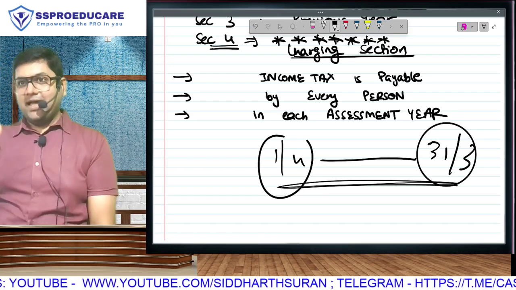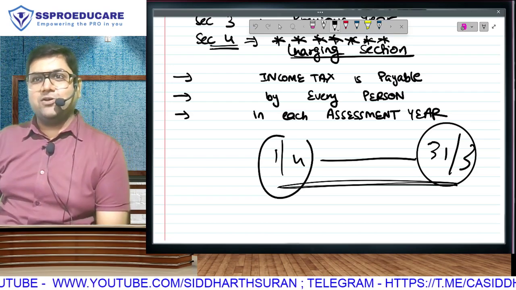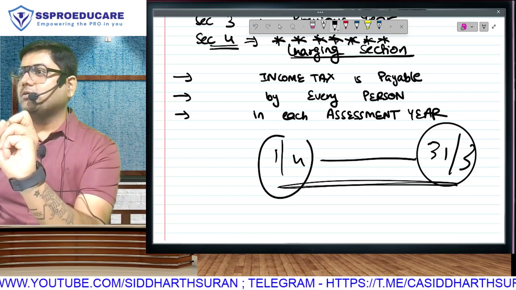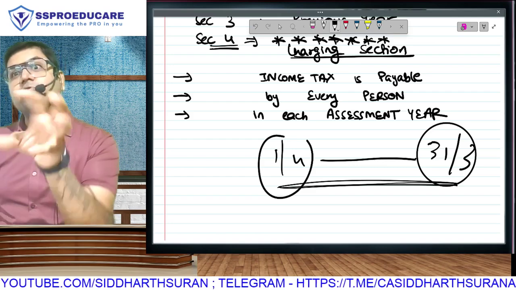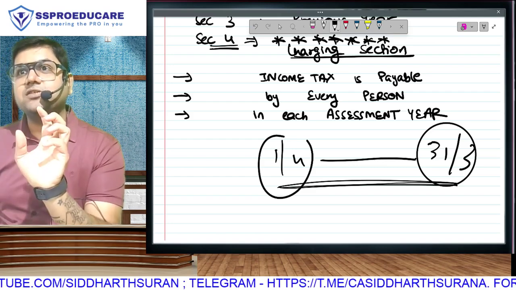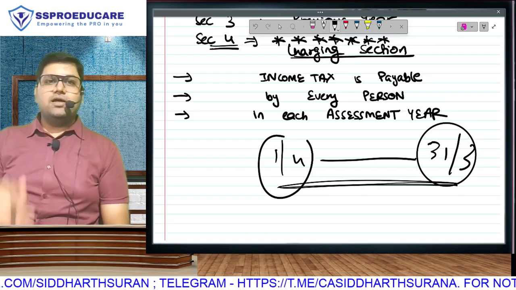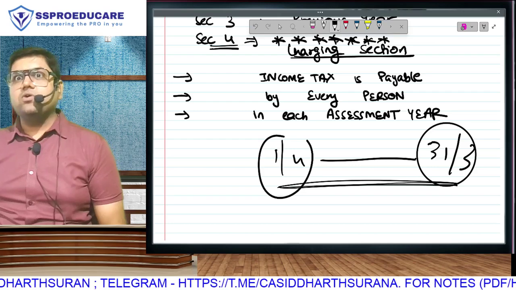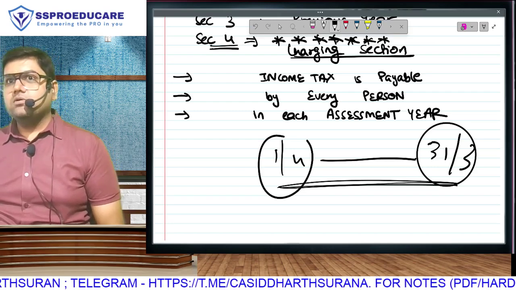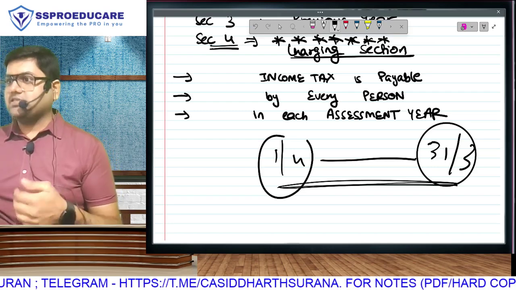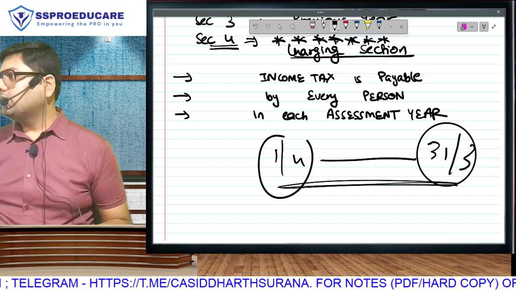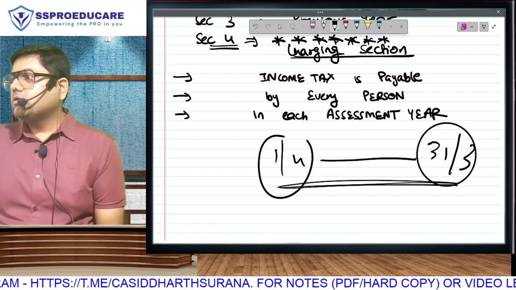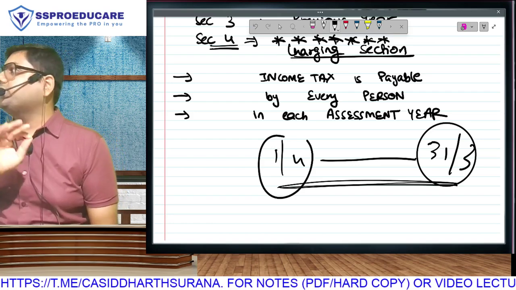Understand how? 31st March morning, you calculate your income. Afternoon, a customer walks into your shop to buy something. If you sell it, will it change your income calculation? So what do you tell your customer? No, I have calculated, the calculation will get spoiled. So come tomorrow. Never say no when someone is paying you. When my relatives come home, they are giving me money. I first take, then ask why. So you cannot calculate even on 31st of March.